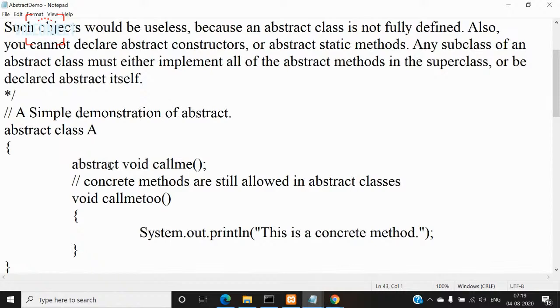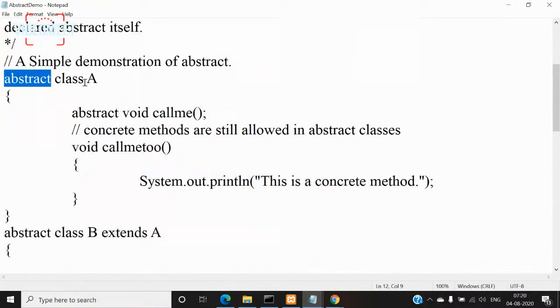So when this is carrying to generations ahead, will we say the parents, the grandparents have been successful in achieving their feat or not? They didn't. They are not successful. But whenever the children do, we'll say that they are successful. In the same way, when class A is not successful in giving the implementation or body for the call me, we have to call it unsuccessful. That unsuccessful here means abstract. Then we'll expect class B, the immediate child of class A, to do that for it.